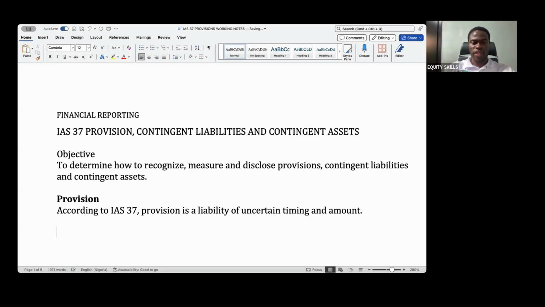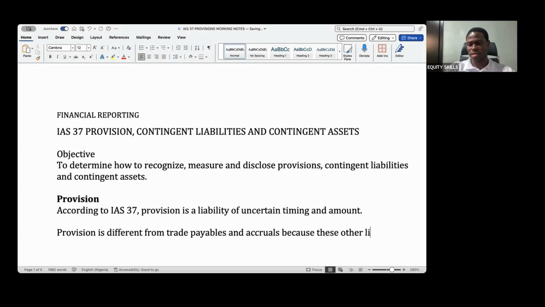Before I go into all of that, let me mention to you that provision is different from trade payables and accruals, because these other liabilities have a certain timing and amount.